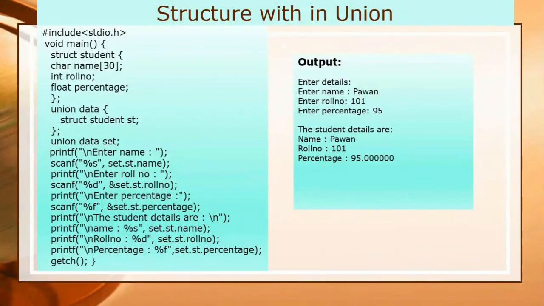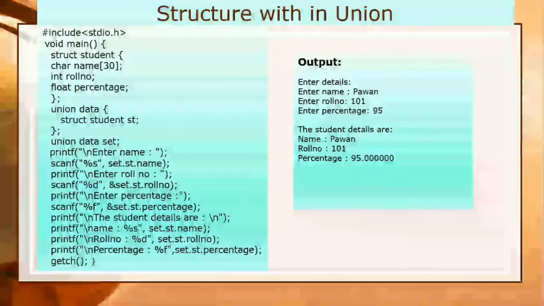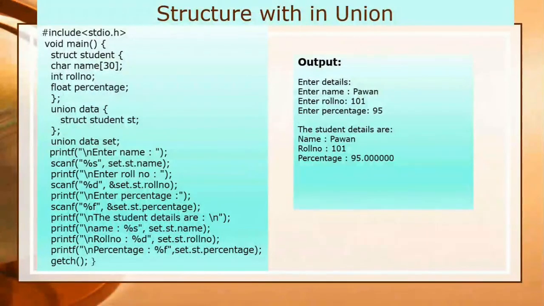Now you can see union data set. With this syntax I have declared one variable, set, which is of union data type. So when you execute the program, it will prompt a message.